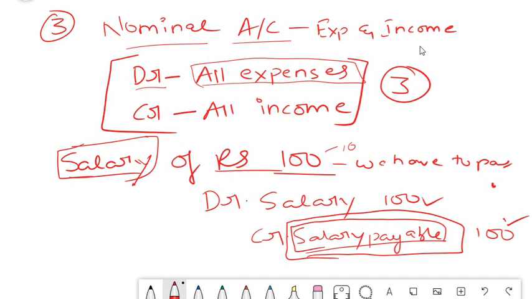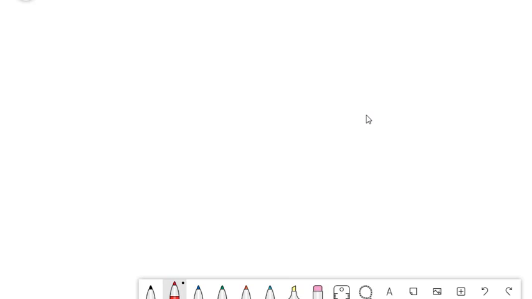So this comes under your personal account. Personal account, again, what is the rule? Debit the receiver and credit the giver. So that is what we have done here. We have credited salary payable 100, debit the receiver, credit the giver. So this is the logic behind this. Hope you understood this transaction very well. So this is the basic of accounting. To make it more simple, I will convert this into a much simpler example so that you can understand it in a much better way.